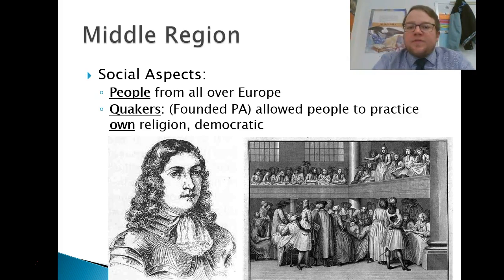They settled in Pennsylvania. They wanted their own religious freedom, and they felt that they couldn't take away the religious freedom of others. So they're allowing other people to practice their own religion. They're very democratic. They give a lot of leeway on women's rights. Women can be preachers. Women can be leaders in the church. Women can speak in the assemblies and things like that. So this is going to be a very socially diverse area.